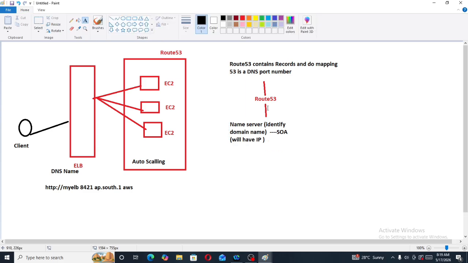The request will go first to Route 53. Route 53 will send the request to the name server. The name server will identify the domain name and forward this request to the state of authority. Now this state of authority will have the IP address of this URL.